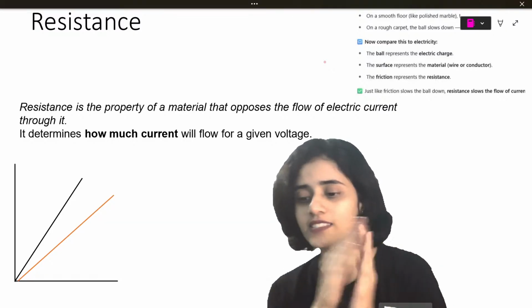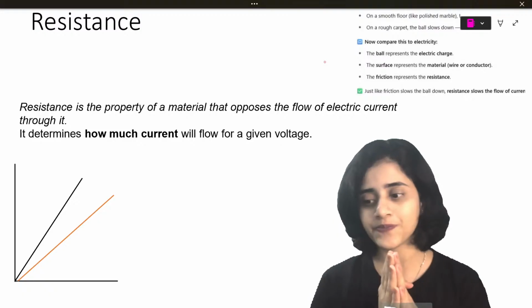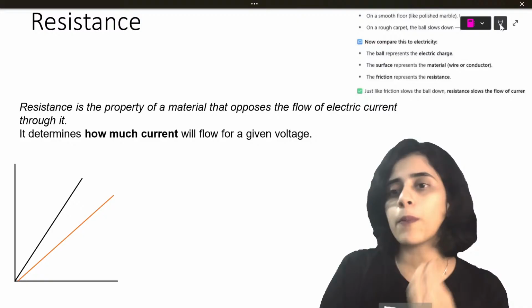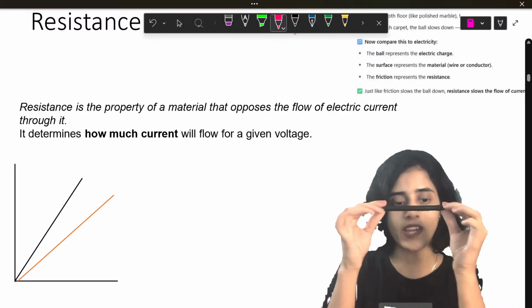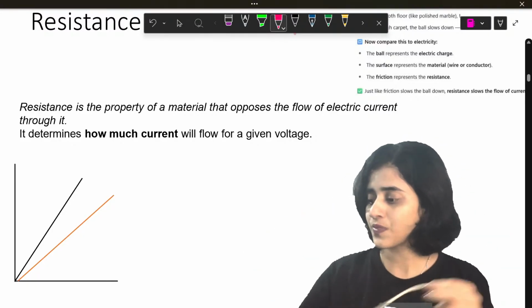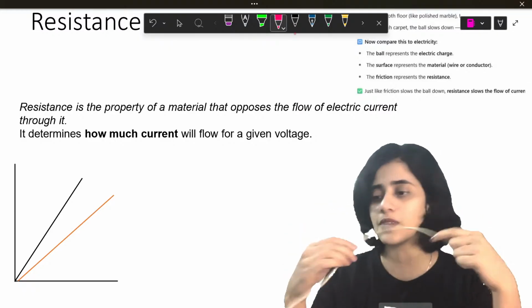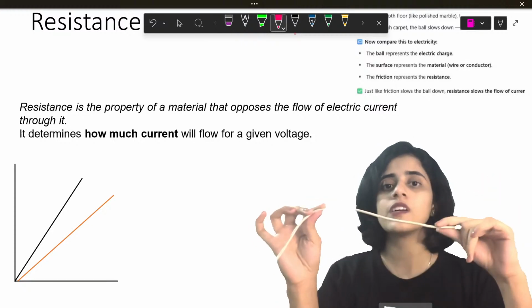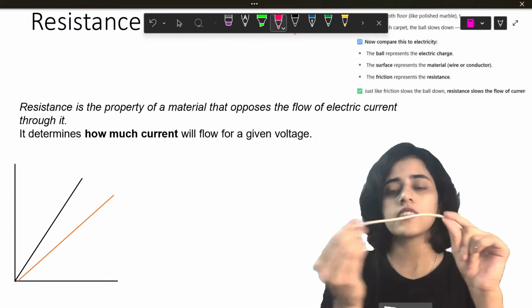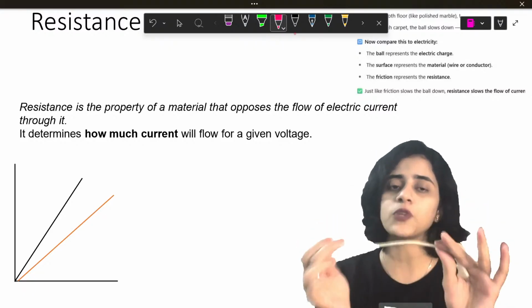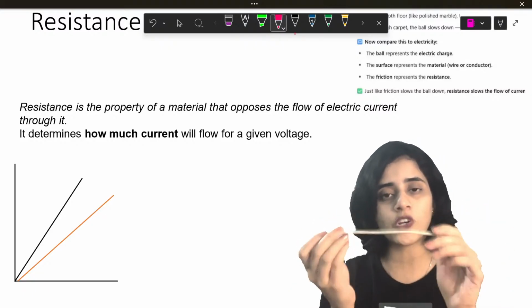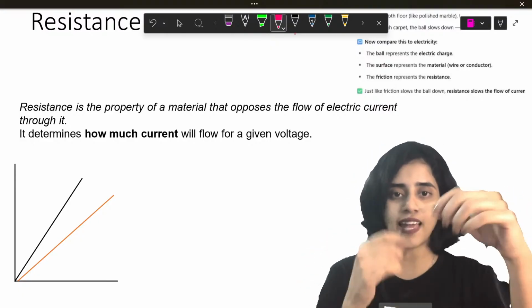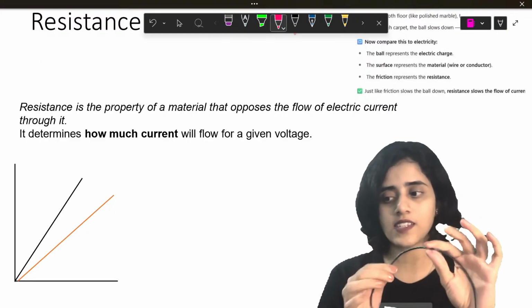Is the concept of resistance clear to all of you students? It's something that opposes the flow of current, and it is a property of a material. Imagine this is a wire. This is a charger, but let's say this is a wire that's connected to something. This wire has a particular value of resistance, and that resistance is because of the particles in the wire. If I take another wire, this black wire, it has a different value of resistance.